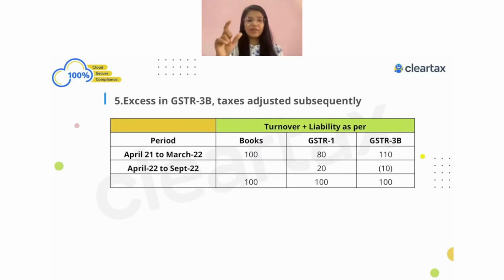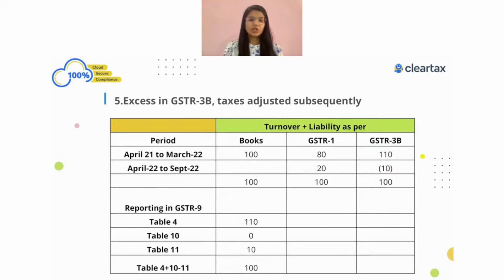So ultimately, table number 4 plus 10 minus 11, the net result will always match with my books of account, which will be 100. So 110 will show in table number 4 and minus 10 in table number 11. Ultimately your result will always be equivalent to 100 rupees, which is your net tax liability. So this is how we have to show it.